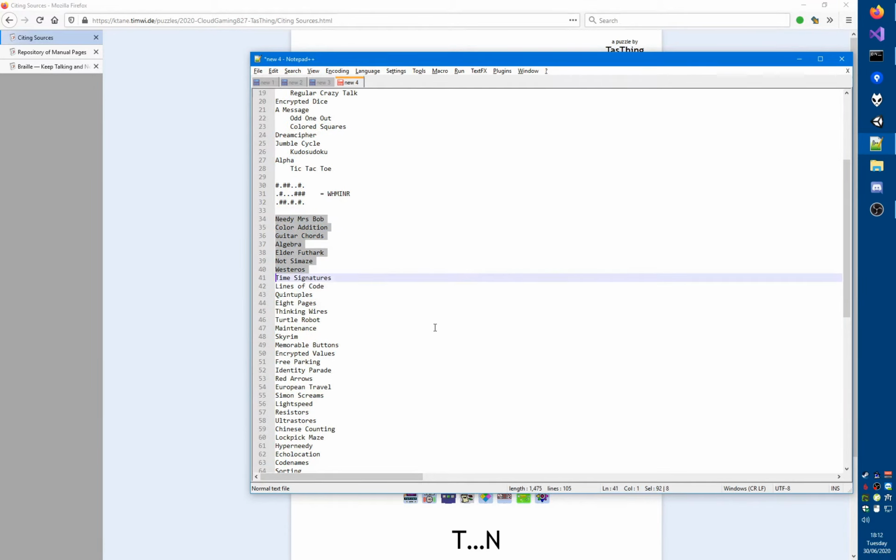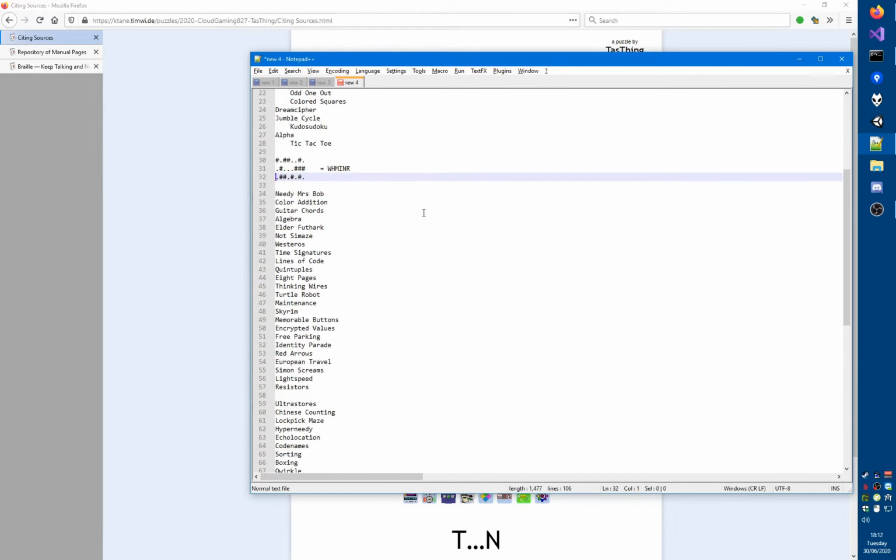1, 2, 3, 4, 5, 6, 7, 8, 9, 10. 1, 2, 3, 4, 5, 6, 7, 8, 9, 20. 1, 2, 3, 4. Does it end in resistors? Yes, it does. I should have just checked that. Okay, so I indented the ones that do match, so let's indent these.